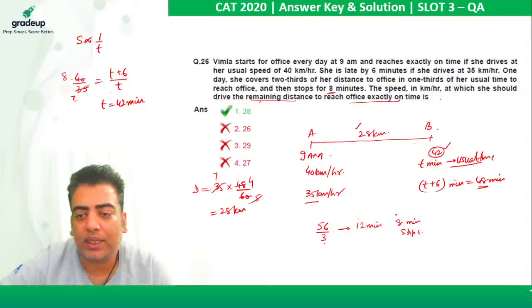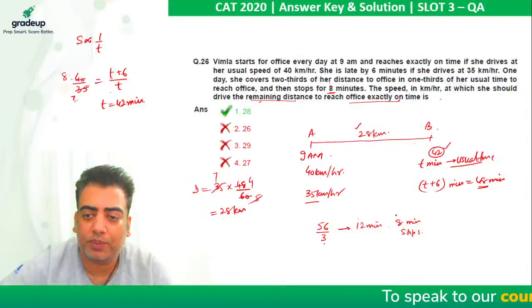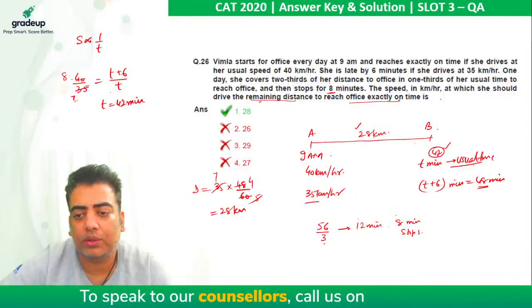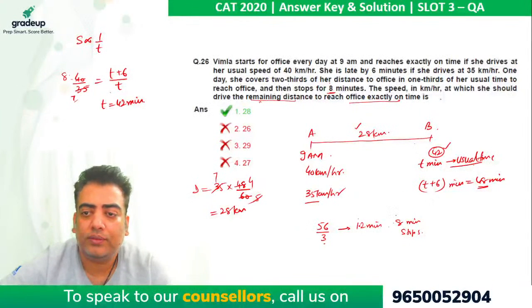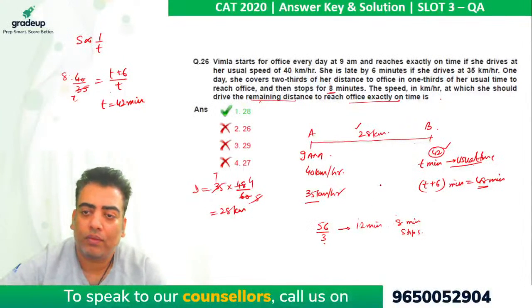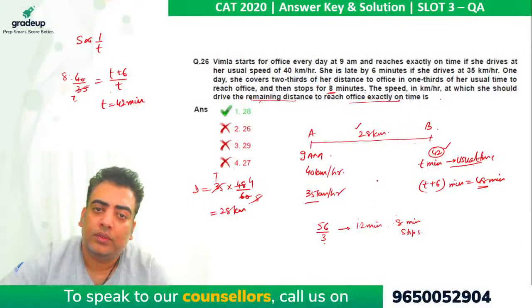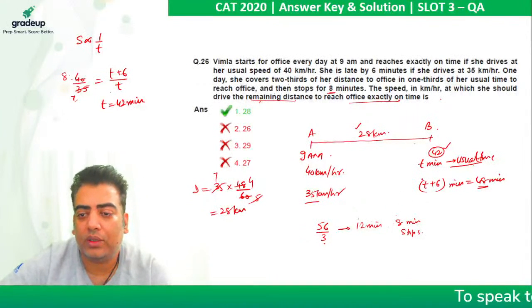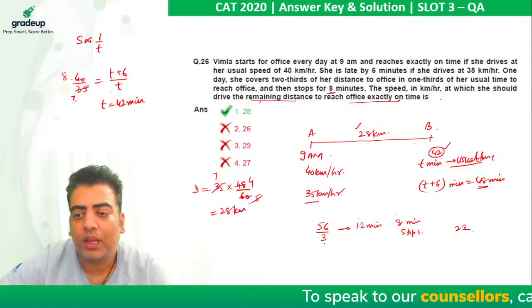So 12 plus 8, 20 minutes are already spent, right? So leftover time is 42 minus 20. So guys, please check it out. I hope it is clear. Right? So 20 minutes are already gone. So 22 minutes are left in which we have to cover